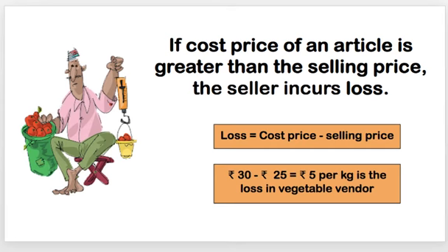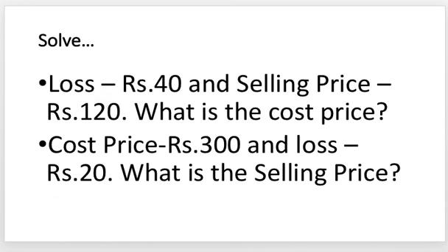So, if the cost price of an article is greater than the selling price, the seller incurs a loss. And how is the loss represented? It is represented by cost price minus selling price. So, rupees 5 is the loss for the vegetable vendor. There are some more questions given. Try to solve them and we'll discuss this in the online session.